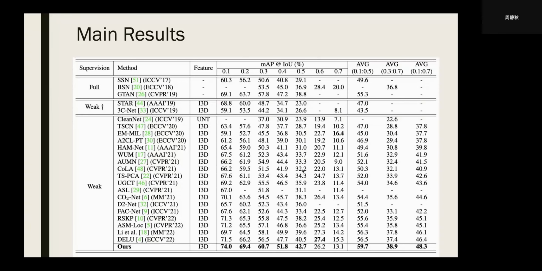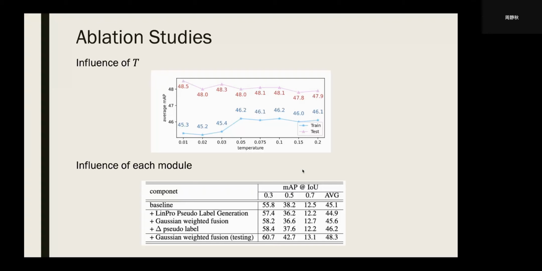Now our experiments outperform the previous methods by quite a large performance gain. Compared to the DELU method, we have a 2.9 performance gain, and we also studied the influence of the temperature used in the Gaussian fusion module and the performance gain of each part. Thank you for your attention.